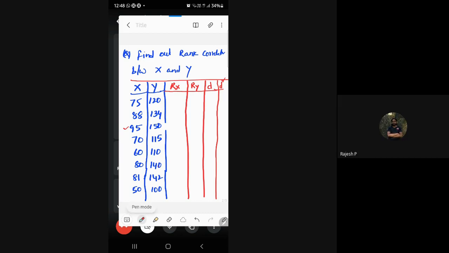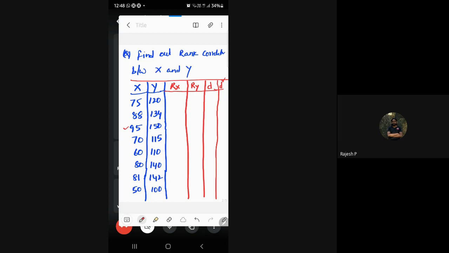Sir, normally the first rank should be the least, right? No. First rank will be given for the highest one. Suppose in my class, if you get the highest marks, you get first rank. But here we are taking ranks, sir, not the marks, right? Yes, that's why here X and Y are not ranks. Oh, okay. X and Y are normal variables. Very good, good doubt.